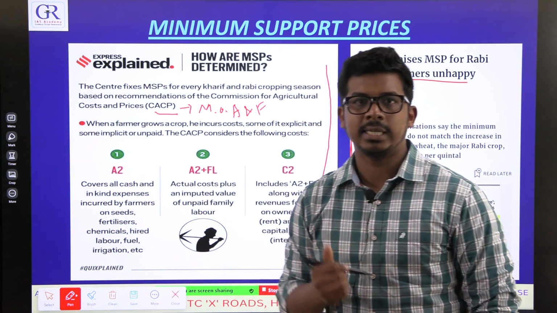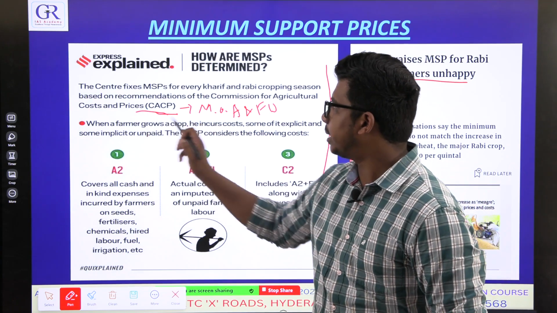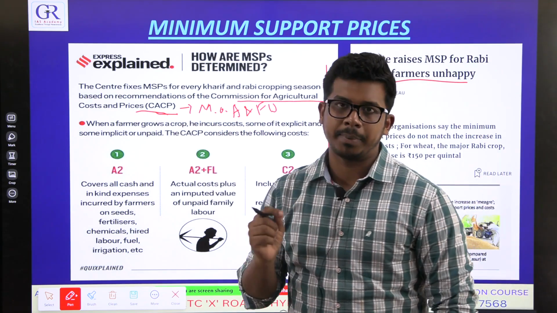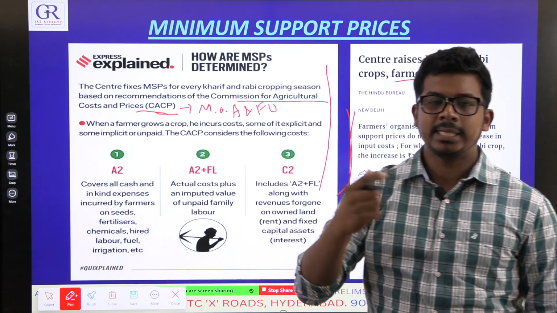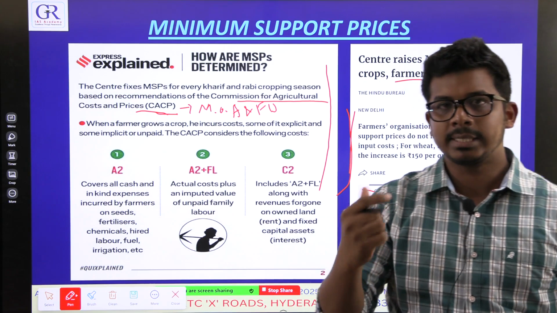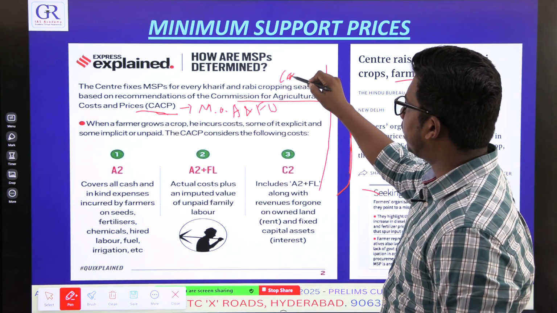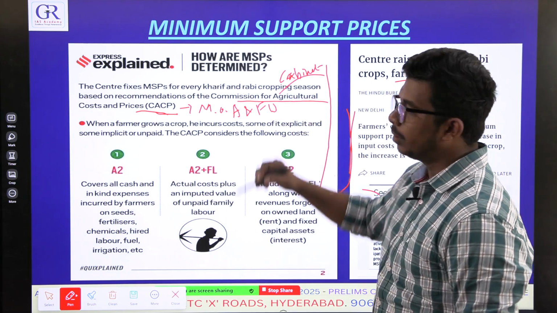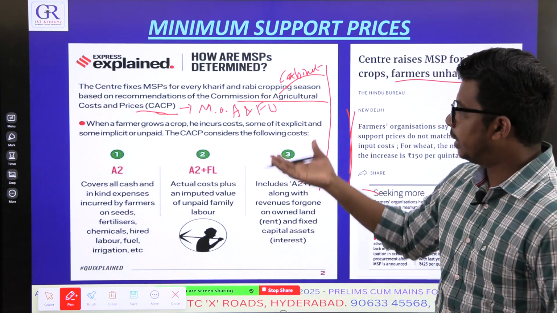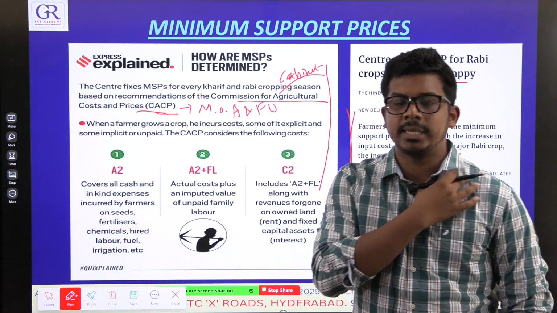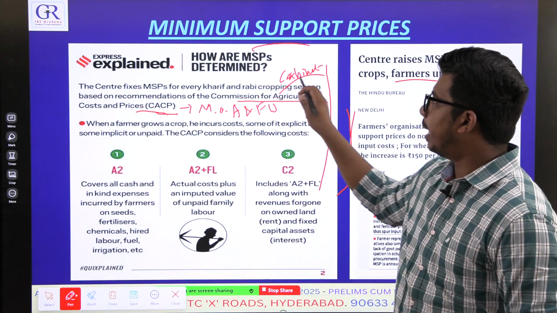There is a Ministry of Agriculture and Farmers Welfare. Under this ministry, there is a Commission for Agricultural Costs and Prices. This CACP analyzes, does some study and recommends some prices to the government, and the government decides. There is a cabinet committee; you will read about cabinet committees in polity. So this Commission studies and recommends some minimum support price, and the cabinet accepts it.